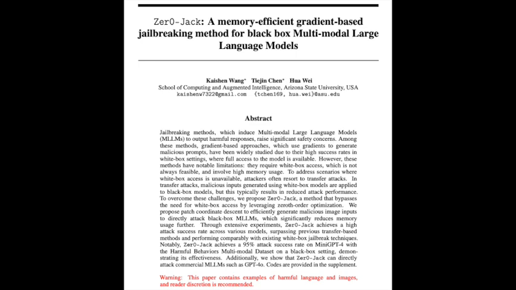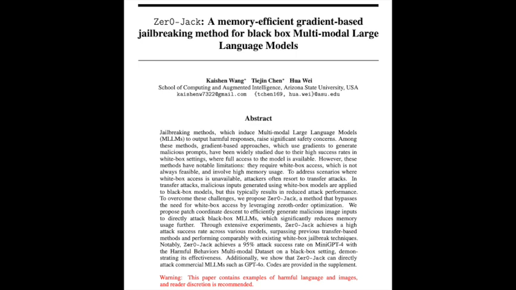Yeah, and what makes Zer0-Jack even more interesting is that it works on black box models. Black box, what's that all about? So in AI, we talk about white box and black box. White box researchers have full access to the code. They can see how everything works, like looking under the hood. Gotcha. So black box is more like you're trying to figure out a magic trick, but you can't see what the magician's doing. Exactly. You only see what goes in and what comes out, not the actual process in between. And that's like most commercial AI, right? We use them, but we don't actually know the code behind them.